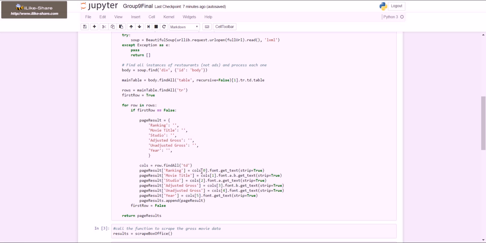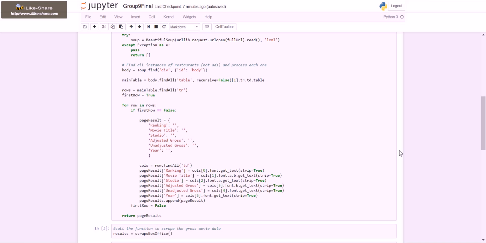And then from there, we had to clean the data to remove all of the dollar signs and commas from the dollar values, remove the caret symbol from the year, and then replace the unadjusted gross placeholder for movies that came out this year with the adjusted gross dollar amount so that everything came out in the same format. And so now Kelly is going to tell you about our next steps.